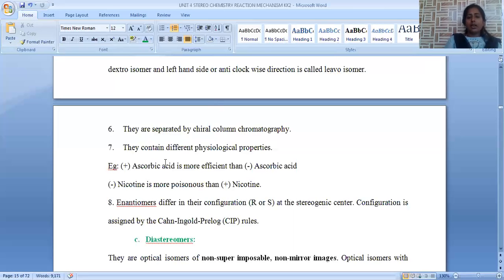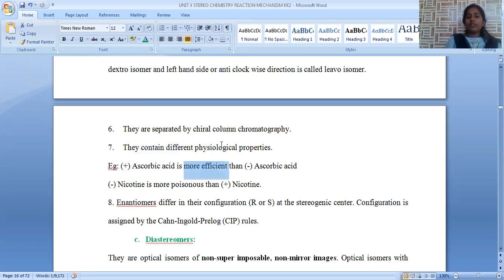Plus ascorbic acid is more efficient compared to minus ascorbic acid. Minus nicotine is more poisonous compared to plus nicotine. These are the physiological properties, which mainly depend upon their optical rotation. By changing the direction of position, their properties also vary.